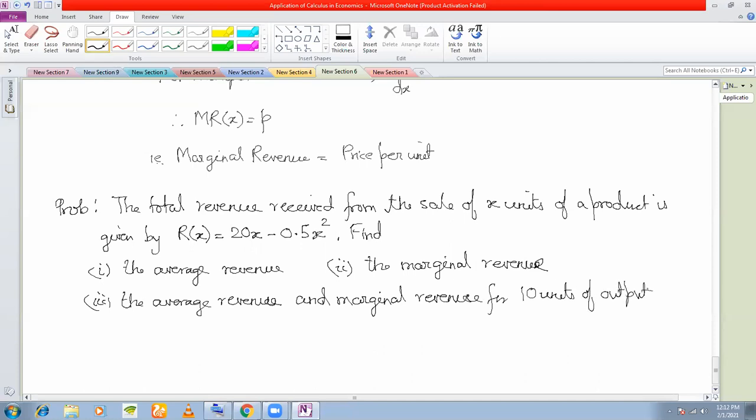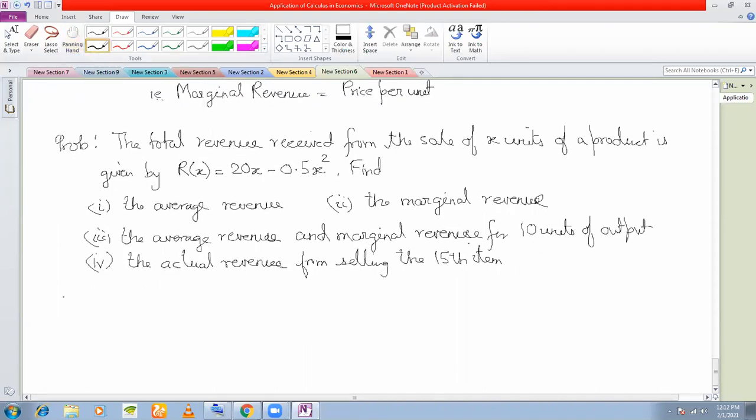And the actual revenue from selling the 15th item. Are you understanding the question? Okay. Solution.